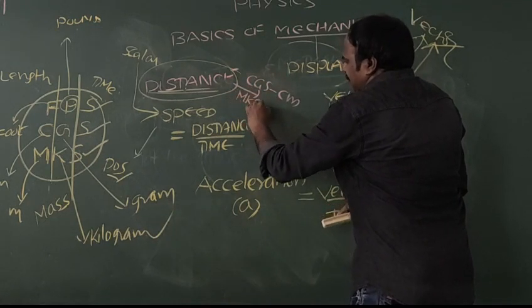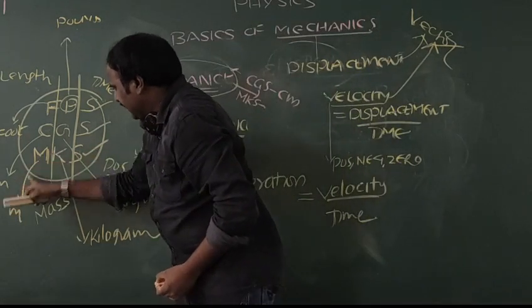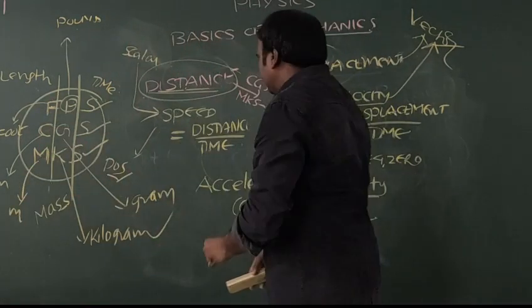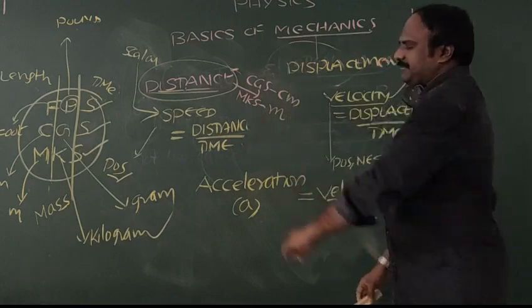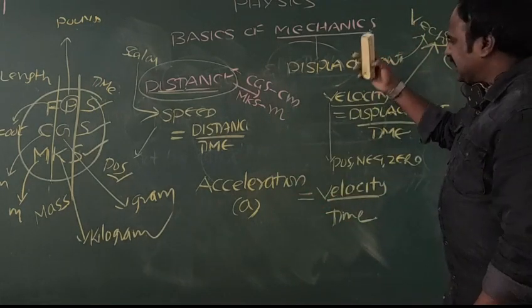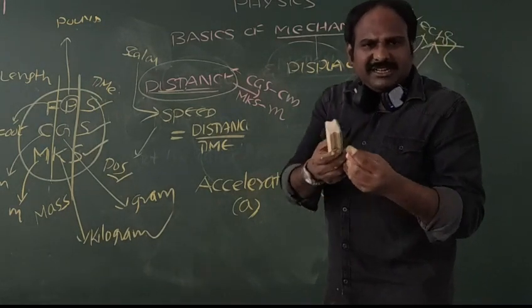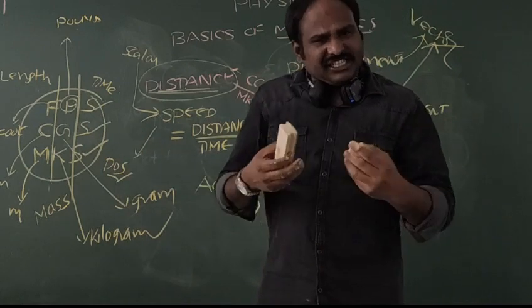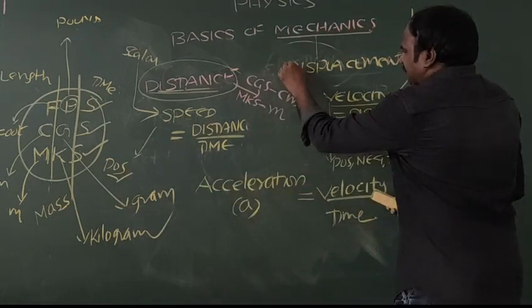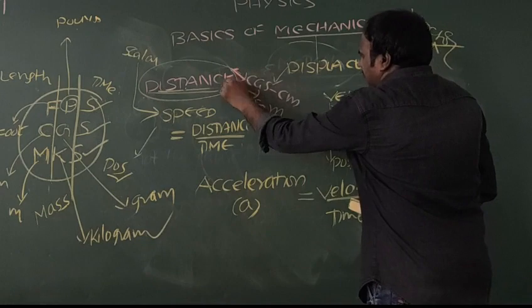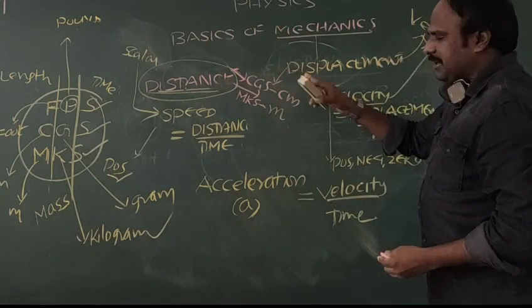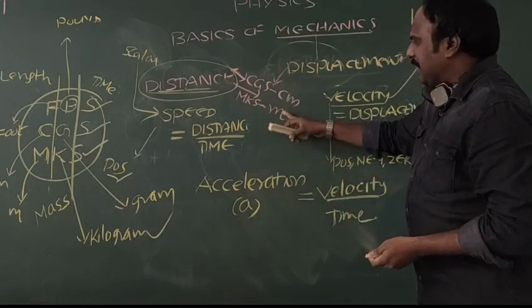If you take the MKS unit, it is measured in meters, so we write meter. Displacement is nothing but the shortest distance. It is also a distance, so displacement will have the same units: CGS in centimeter, MKS in meters.